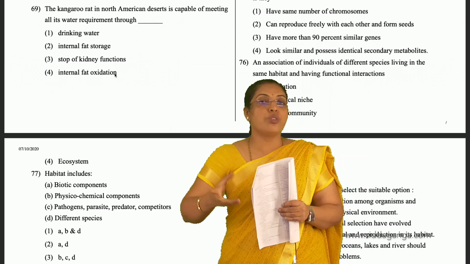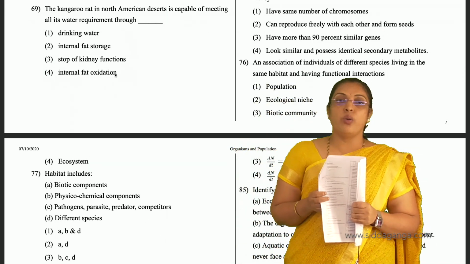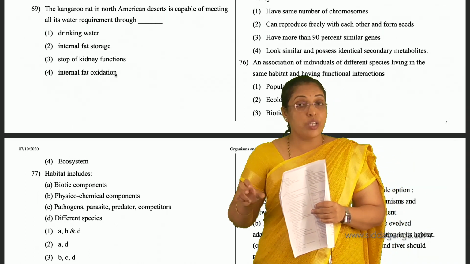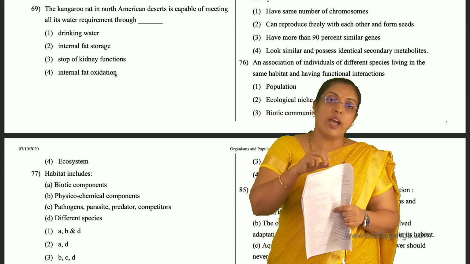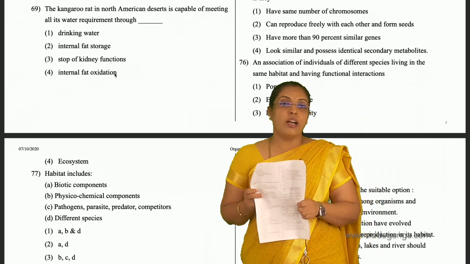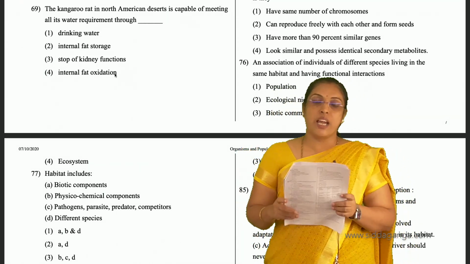If fat oxidation did not occur, there is no availability of water for the kangaroo rat, because in the oxidation of fat, water is a byproduct. That water is utilized by this kangaroo rat for its physiological functions. So internal fat oxidation is the answer for the 69th question.